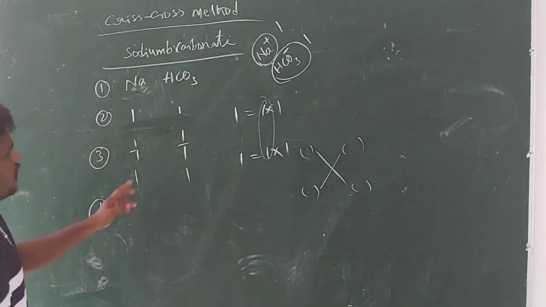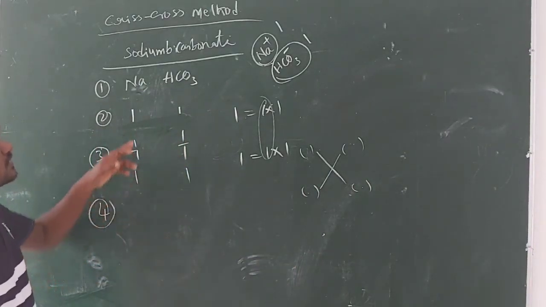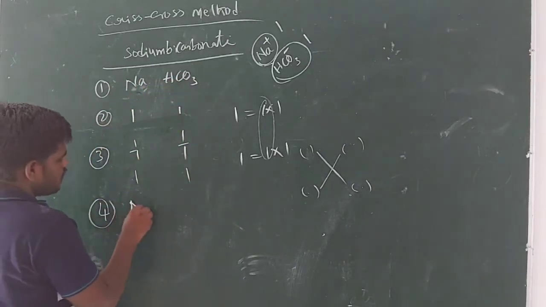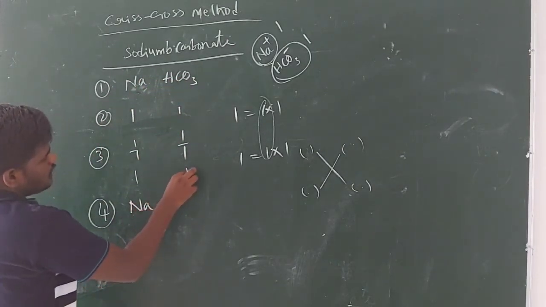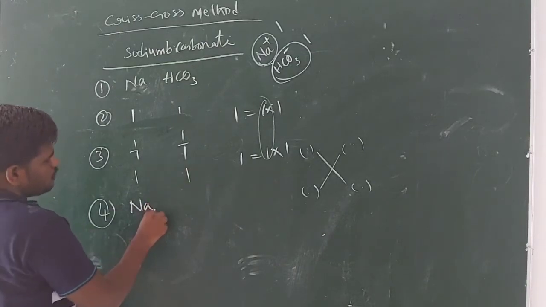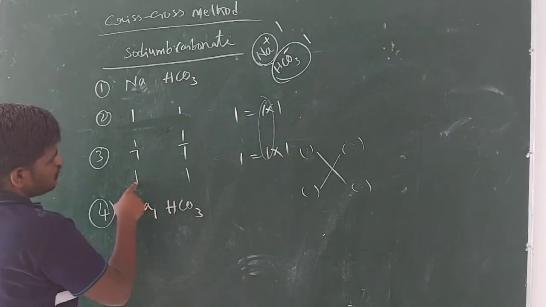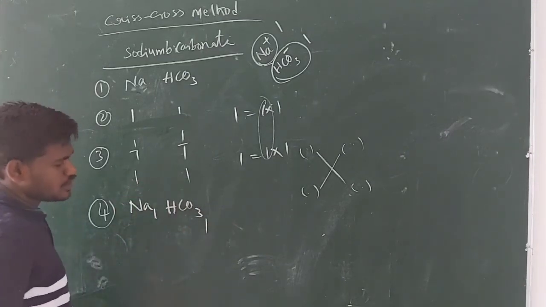We should write the simplified valencies in the right suffix of the symbols. So here Na, and you write this one in the suffix of sodium, and for HCO3 you write this one in the suffix of HCO3.